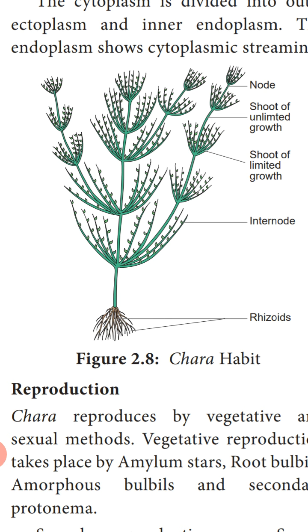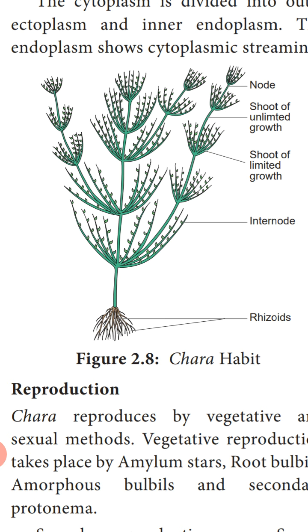In this you can find two types of branches: branches of limited growth and branches of unlimited growth. The shoot of limited growth and the shoot of unlimited growth. The shoot of limited growth arises from a region called the nodes, the nodal region. The space between two nodes is called the internode, or you can say the shoot of unlimited growth.